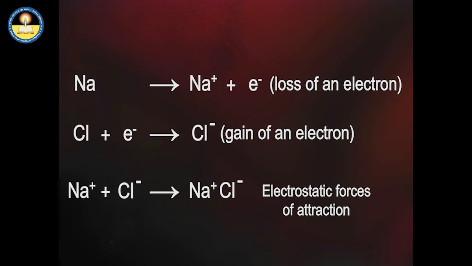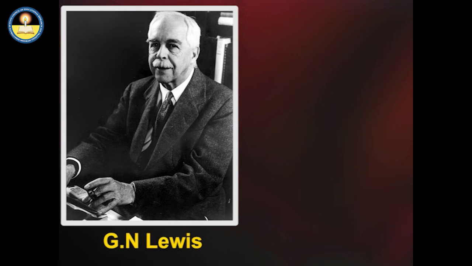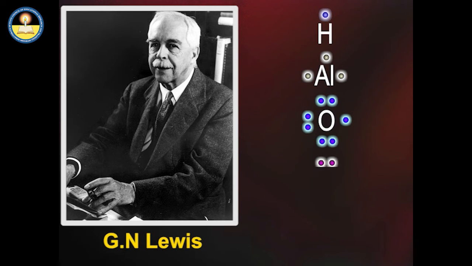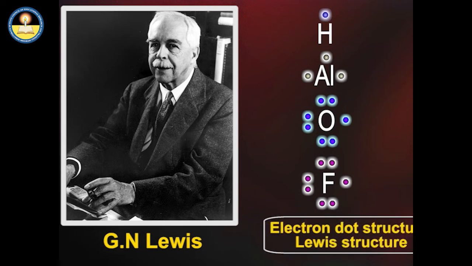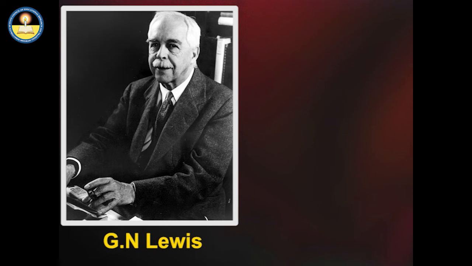Another convenient way, as proposed by G. N. Lewis, involves putting dots to represent the valence shell or the outermost shell electrons around the symbols of an element. Such representation is also called electron dot structures or Lewis structures. Sodium atom is represented by Lewis formula as Na dot.